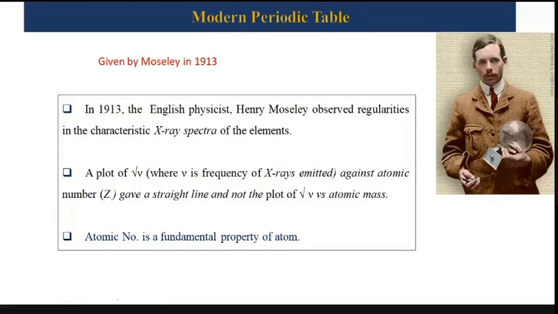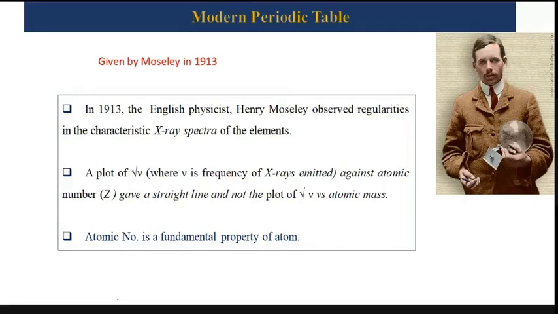And from his observations, he came across some beautiful outcome, and he applied it to the periodic table, and he gave the modern periodic table. Okay, we will talk about it. So what he was doing, he was projecting X-rays on the element, and then he was monitoring the frequency of the X-ray emitted from the element, right? Very simple thing. He was shooting X-rays on the element, and then whatever the frequency of X-ray emitted out of the element, right?